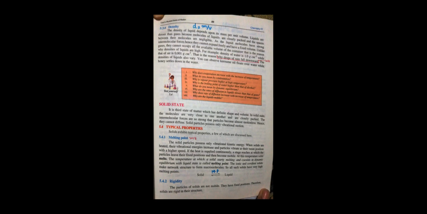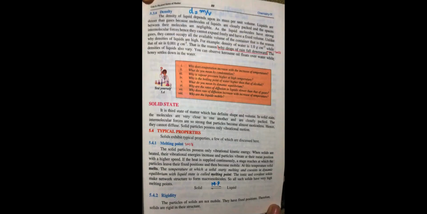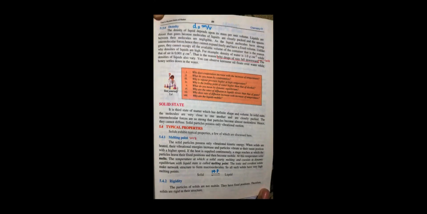Now coming towards the last state we are discussing, that is the solid state. From class 2 onwards, all of you know there are two very important properties of solids that we discuss. Whenever someone asks what a solid is, definitely it comes to your mind that a solid is the thing which has some weight, which occupies space, which has a definite shape and definite volume. Means it is the chair, it is a sofa, it is a bed in which you are sitting, it is a solid, it has a definite shape, we can't mold it.